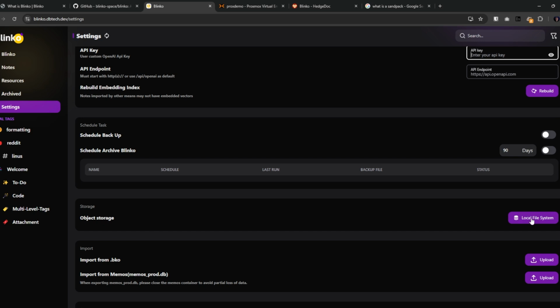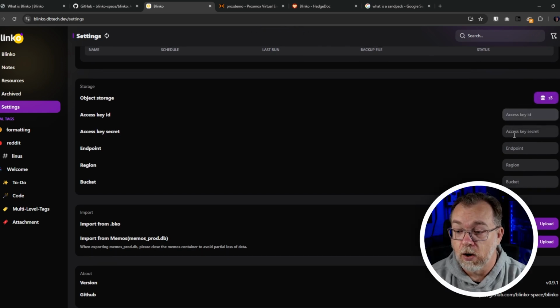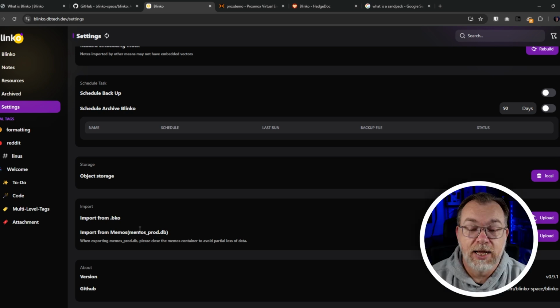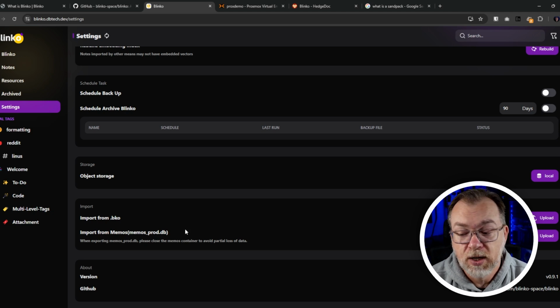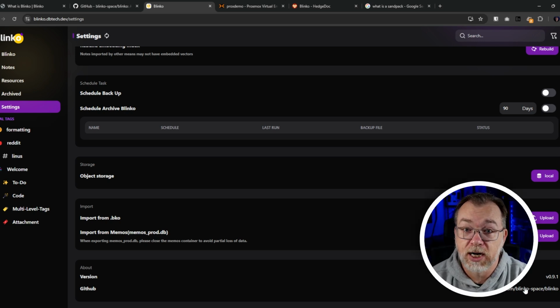The object storage, by default, I've got this set up with local storage, but you can also use S3 if you want to do that. I don't, but it's got all of the stuff in here you can enter to store things in S3 if you wanted to go that route. And then there's an option down here to import from BKO file, or you can export your memos instance and import that into here if you want to do that as well. So a couple of cool features there. Then we've also got our version, what version we're running, and then the GitHub link to jump back over to their GitHub page. So I think that's actually a good spot to segue over into their GitHub page.